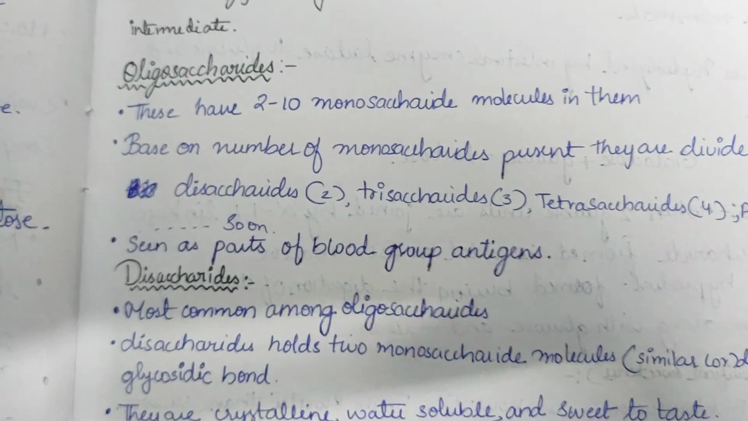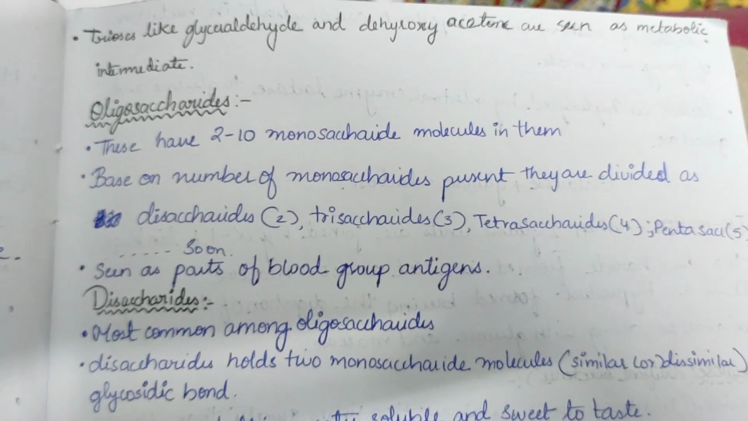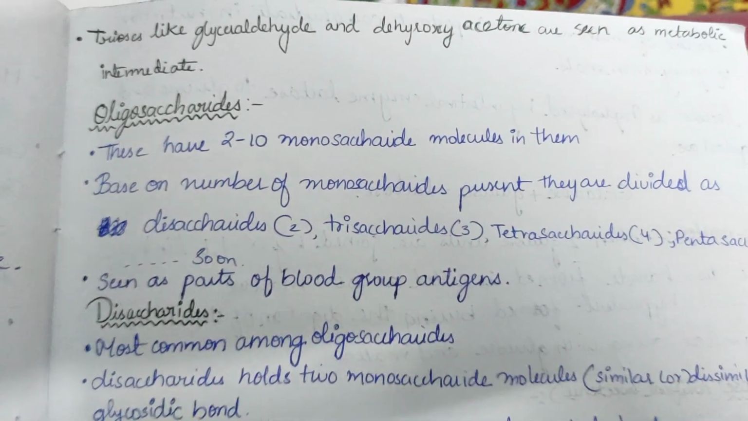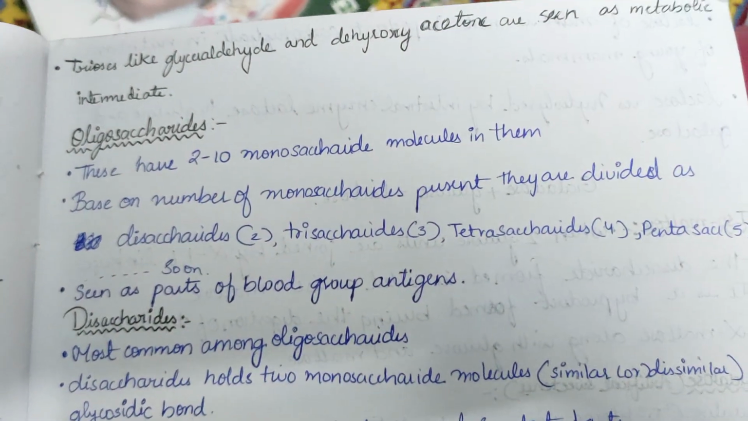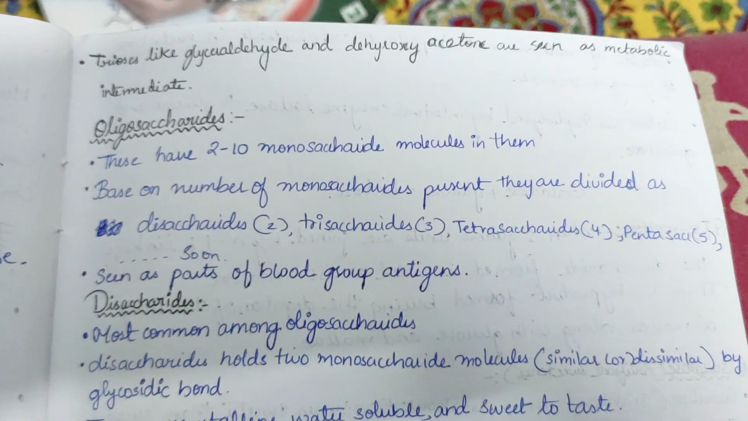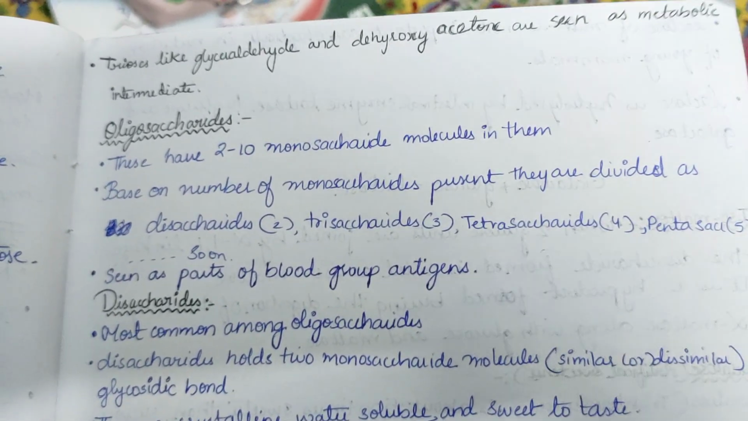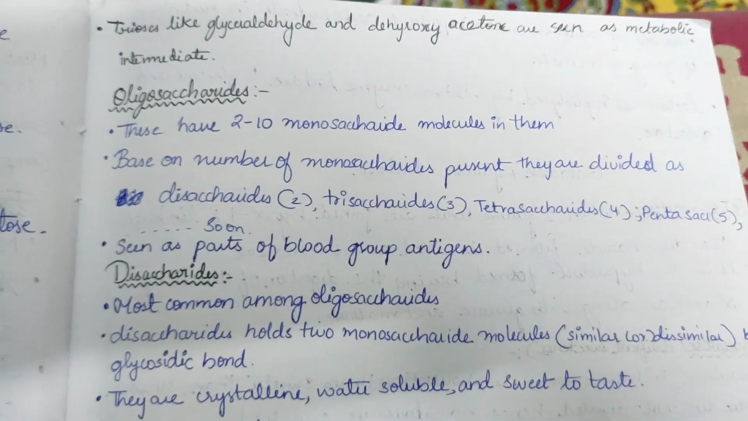Now after monosaccharides we'll go to oligosaccharides. Oligosaccharides have 2 to 10 monosaccharide molecules in them, and based on the number of monosaccharides present, they are divided as disaccharides, trisaccharides, tetrasaccharides, pentasaccharides, etc., and so on up to 10. They are seen as part of blood group antigens.